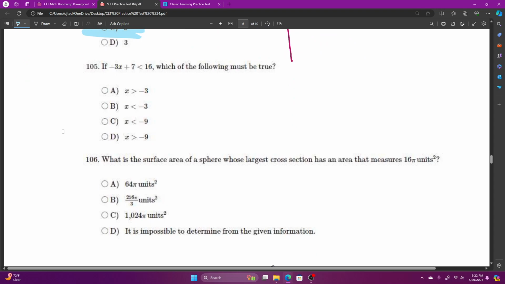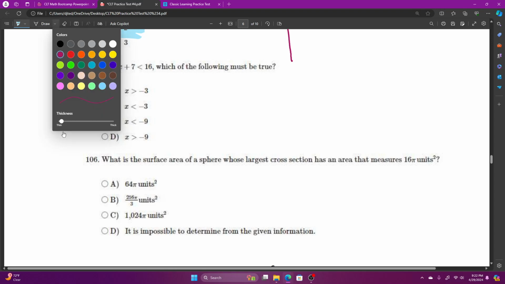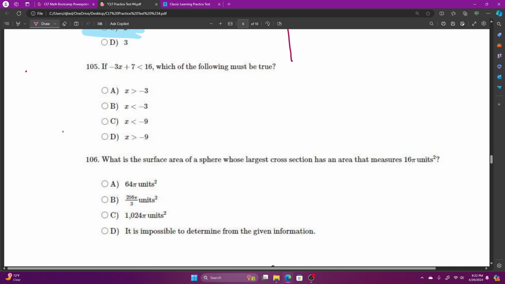Question number 105. If negative 3x plus 7 is less than 16, which of the following must be true? Classic. Solve the inequality. Negative 3x plus 7 is less than 16.